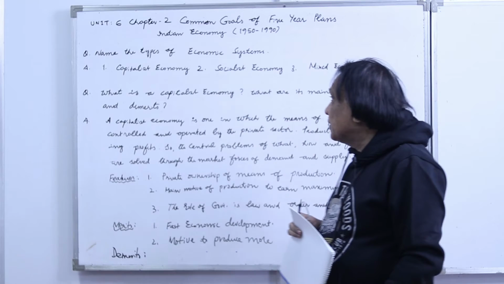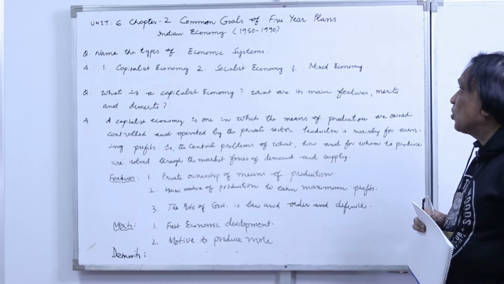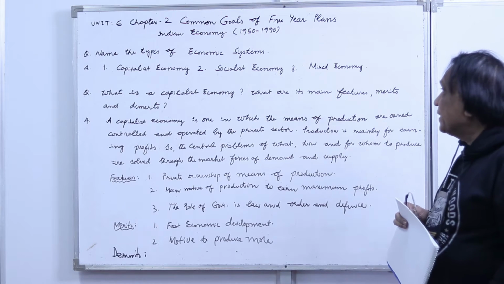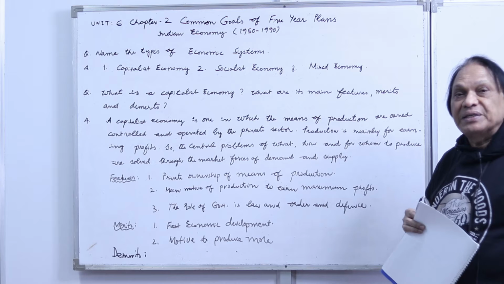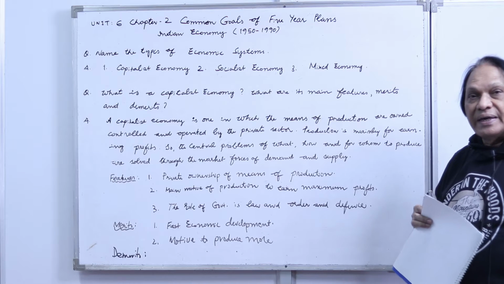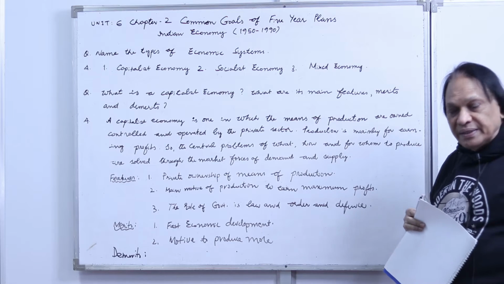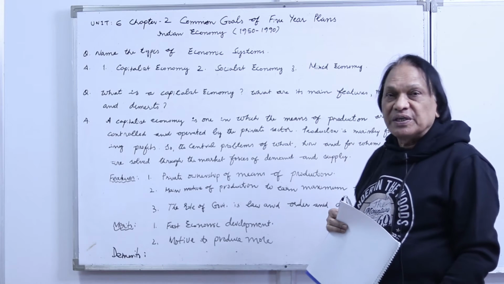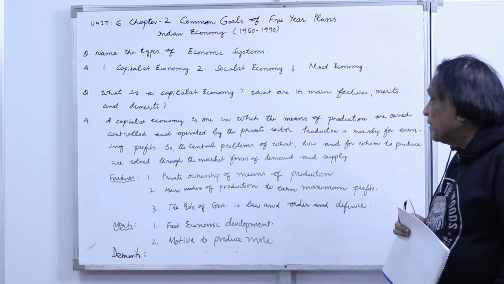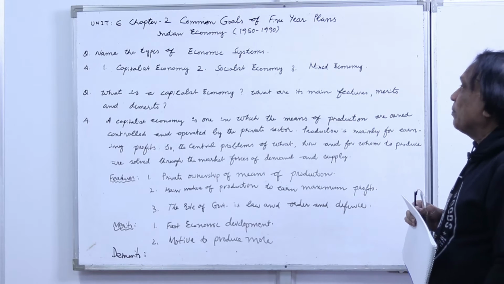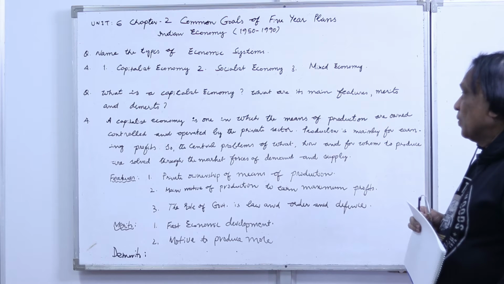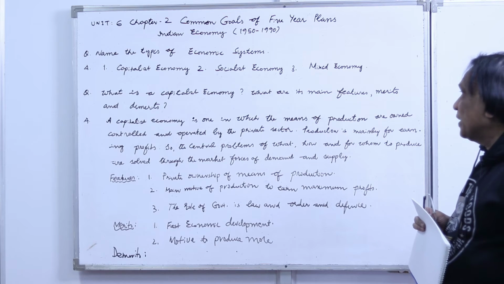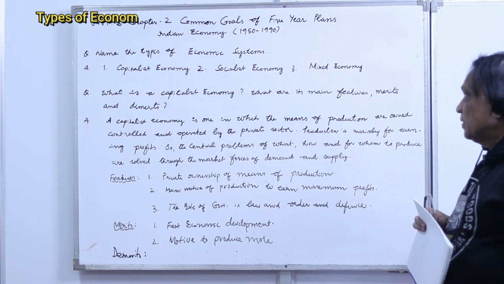So the Unit 6, Chapter 2, Common Goals of 5-Year Plans, Indian Economy, 1940 to 1990. In 1991 you have the new economic policy, we'll see it later. Now in this chapter, the first question you have is, name the types of economic systems.